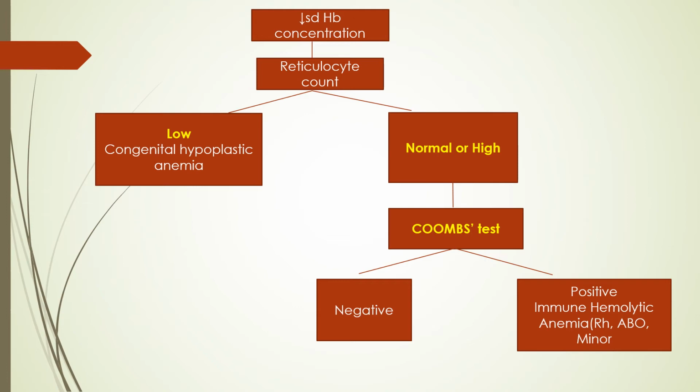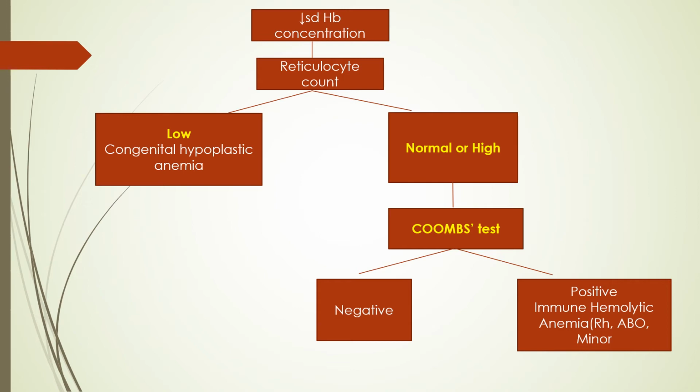Why are reticulocytes increased in the blood? They are increased as a response of the bone marrow to the blood loss, so more immature forms will be released in the circulation. But if the reticulocyte count is low, that means the bone marrow is not responding, so the cause may be a congenital hypoplastic anemia like Diamond-Blackfan anemia.